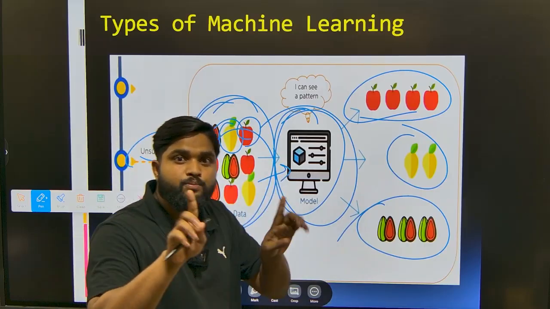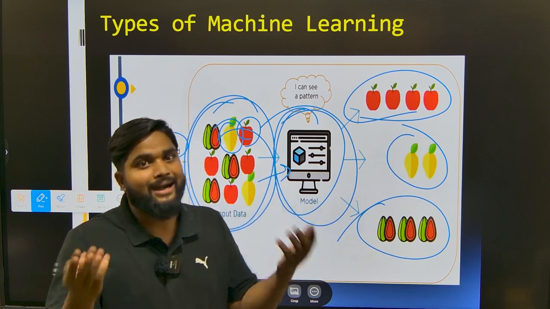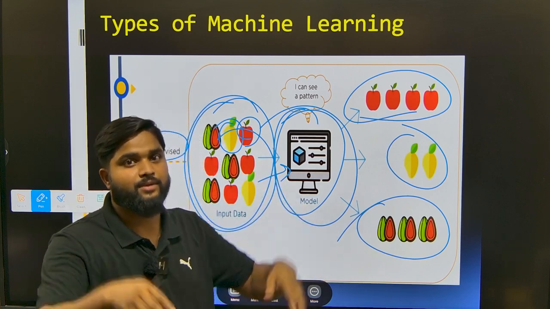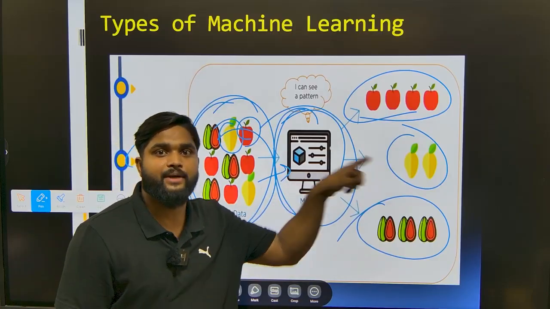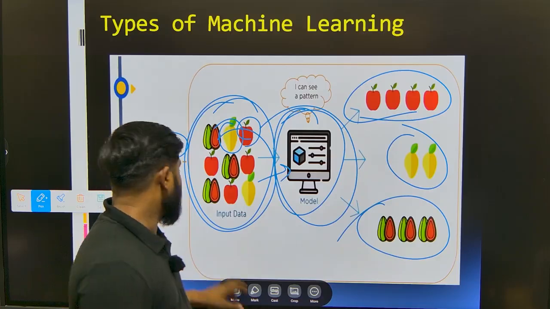That means no supervision will be there. The machine or model will automatically detect the pattern in whatever data we are passing, and if the outputs are predicted from that data, it's unsupervised machine learning.